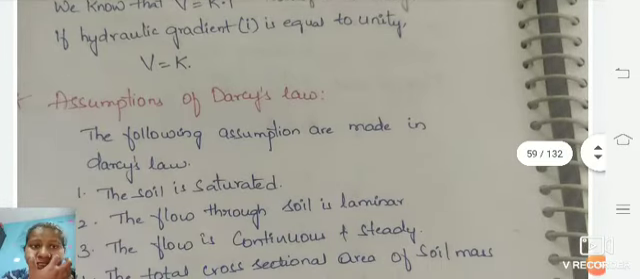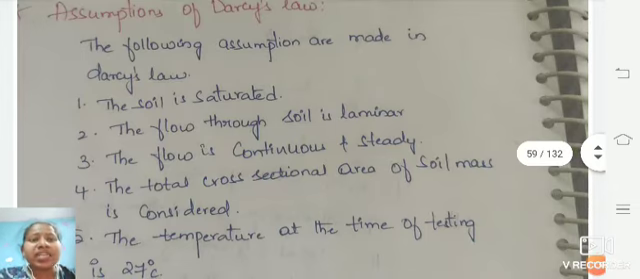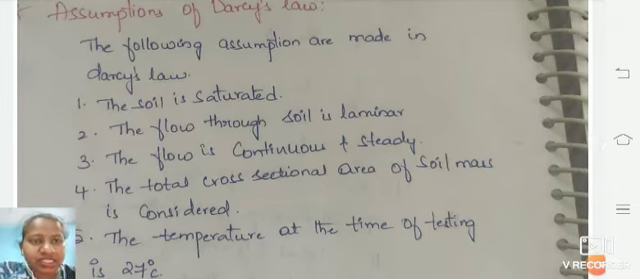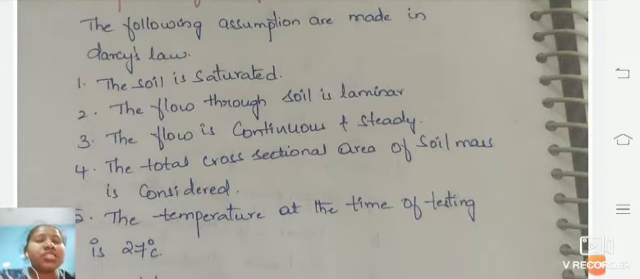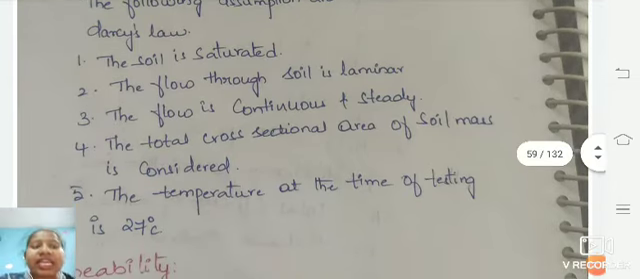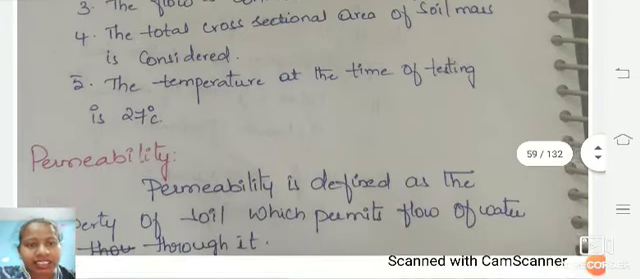Next, what are the assumptions to be taken for Darcy's law? As Darcy's law is taken into consideration, there are many assumptions. The first one is the soil should be saturated, and the next one is it should be laminar flow. As I said, for the fluid mechanics we have studied, this will be a laminar flow, and there should be a continuous and steady flow also. Even the cross-sectional area of the soil is taken into consideration, and the temperature for testing is 27 degrees centigrade.